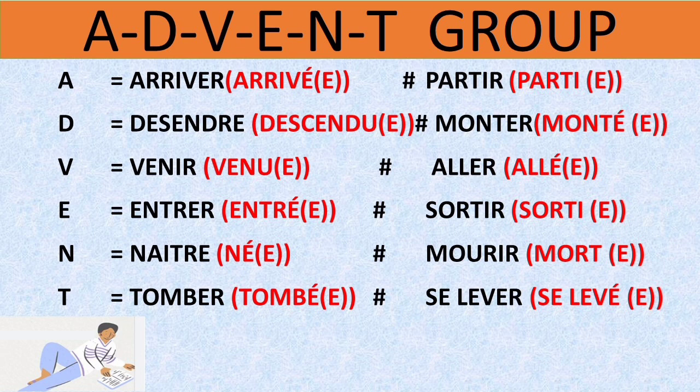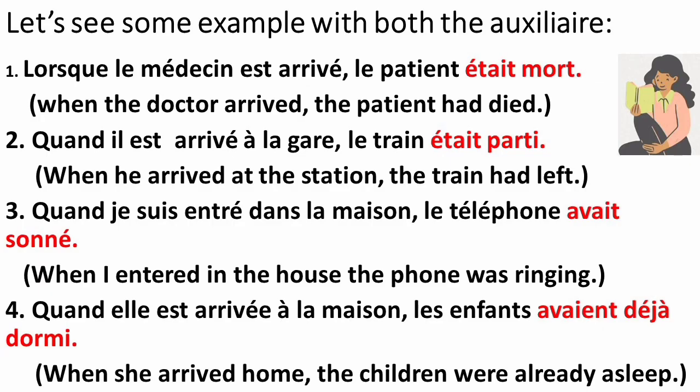You can observe the participe passé of these verbs in red color in the bracket I already gave you. Now let's see some examples with both the auxiliaries. First example is: lorsque le médecin est arrivé, le patient était mort. Means when the doctor arrived, the patient had died. So you need to analyze which one is the first action and which one is the second action. In this sentence, there are two actions which happened in the past in the past. So the patient had died was the first action. And when the doctor arrived, that is the second action.